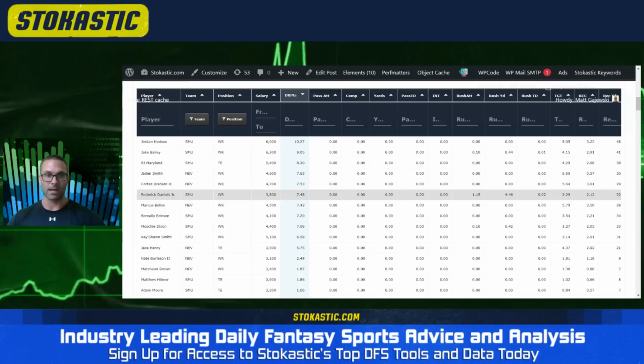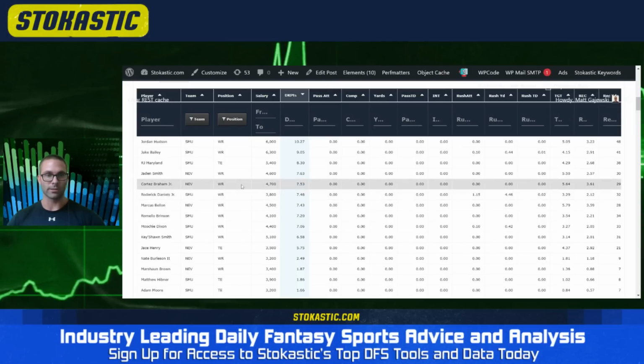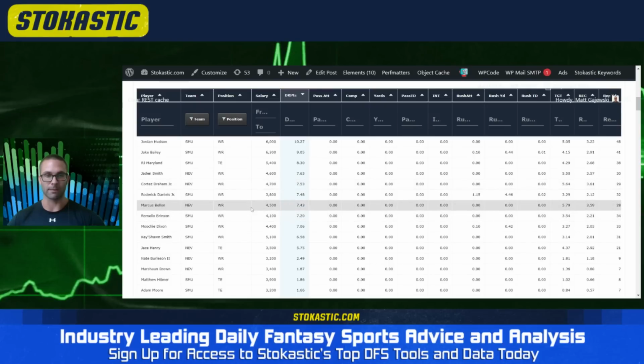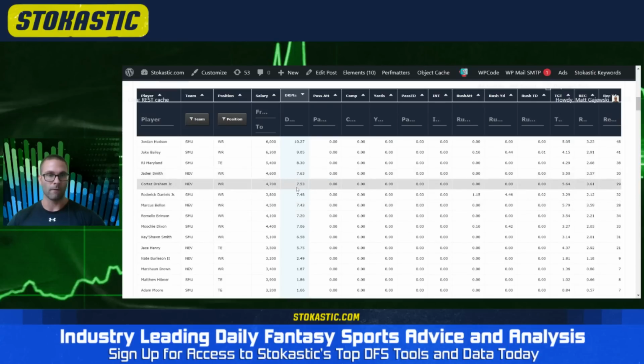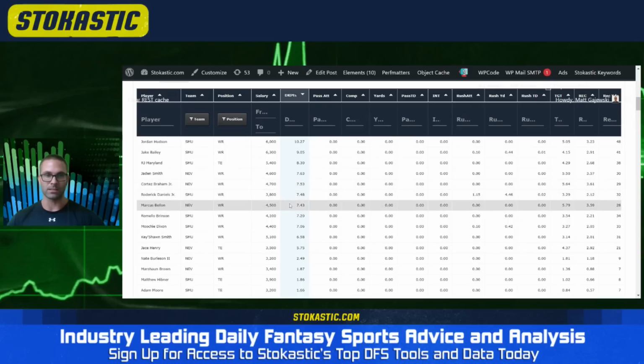Nevada brings in an entirely new receiving corps. Their listed starters are Jaden Smith, Cortez Braham, the West Virginia transfer, and Marcus Bellin, the UTEP transfer. I think Smith is probably the most interesting just because he's probably the most unknown. Braham was a JUCO transfer to West Virginia. West Virginia was his only Power 5 offer. He couldn't get on the field, so now he transfers back down to Nevada. And Bellin is like a special teamer from UTEP coming up.